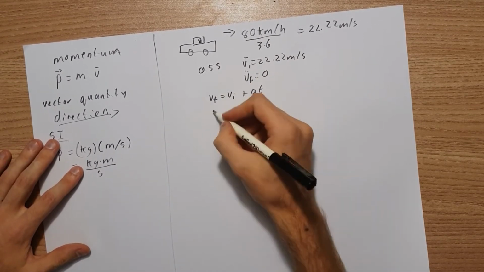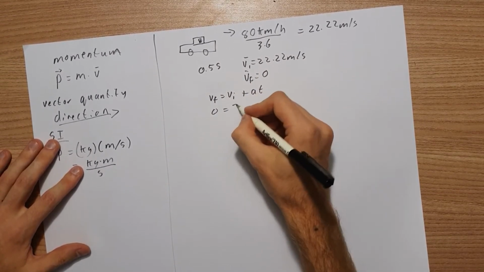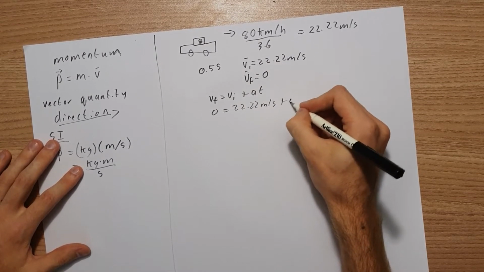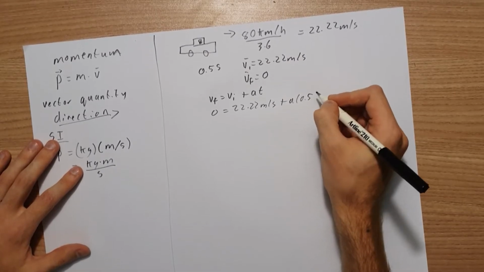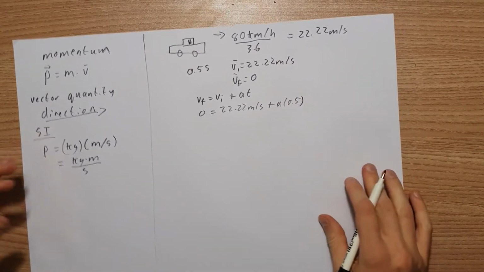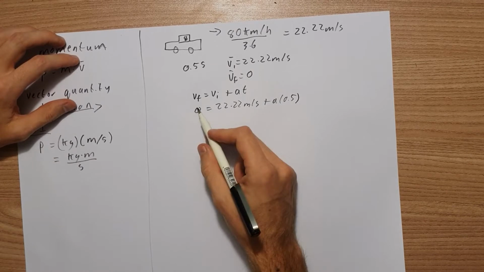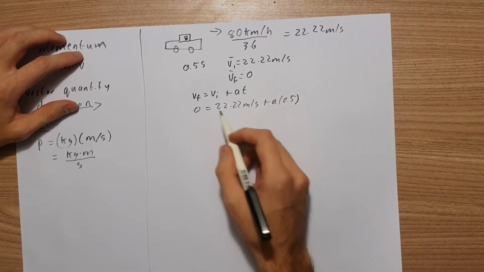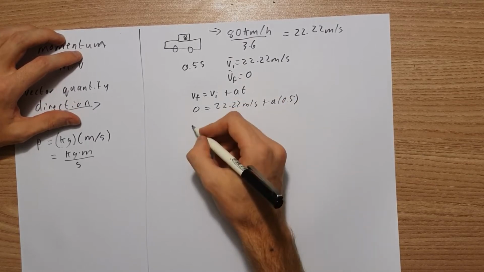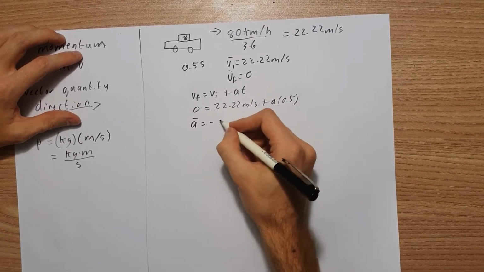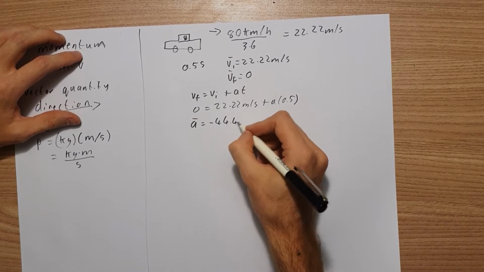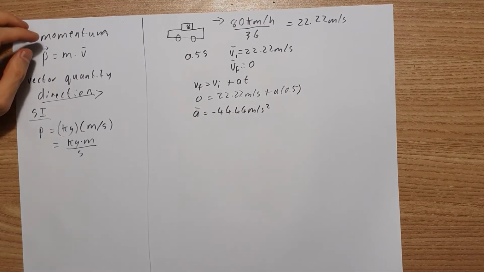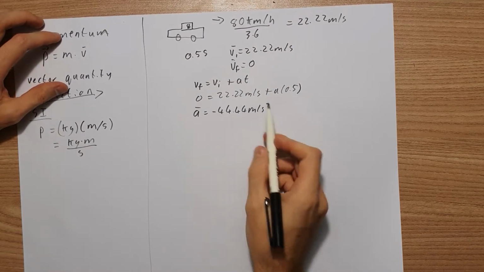So 0 equals 22.22 plus a times 0.5. Taking this over, it becomes negative, and dividing by 0.5 means multiplying by 2. So my acceleration is negative 44.44 meters per second squared, which is insanely high.